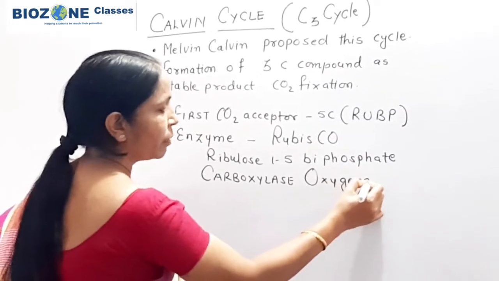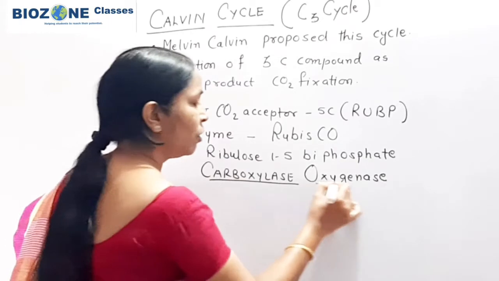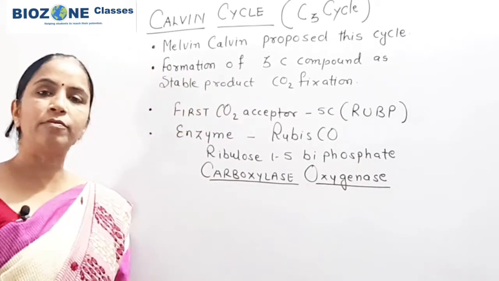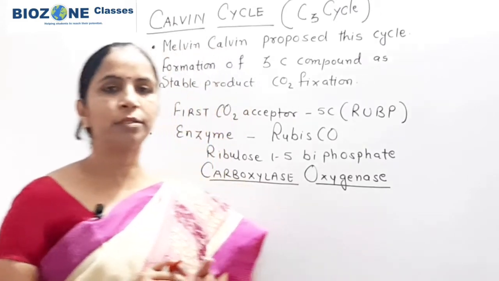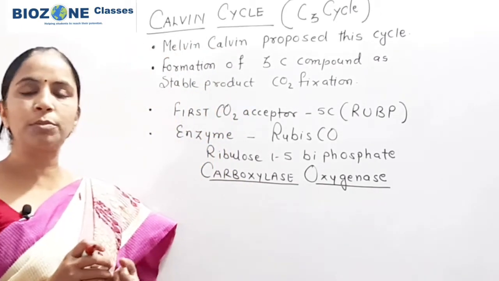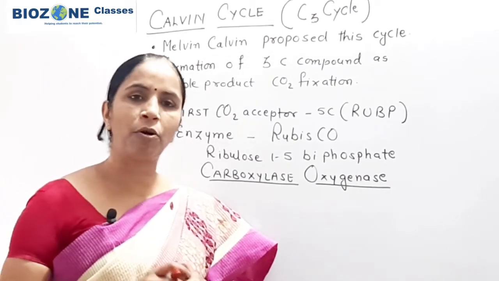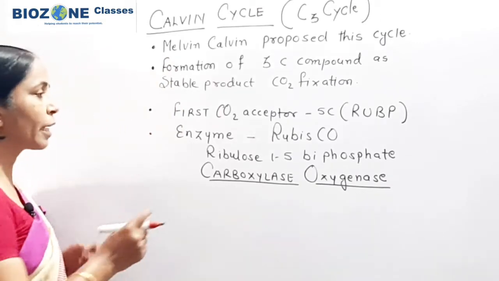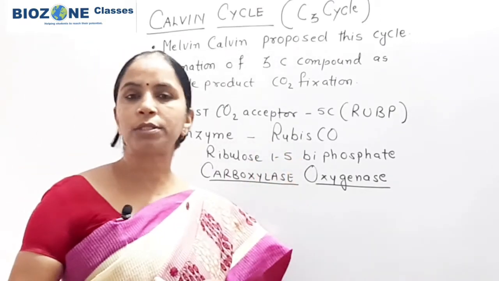So the enzyme Rubisco has a capacity for carboxylation as well as for oxygenation. Normally during photosynthesis, it shows the carboxylase property and is responsible for the fixation of carbon dioxide in the form of a 3 carbon compound.